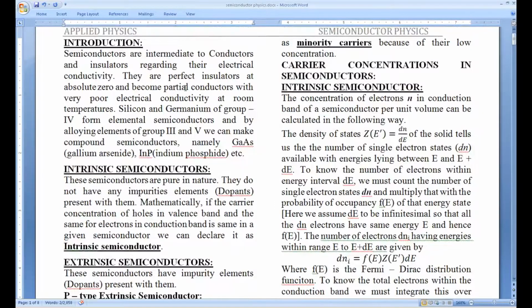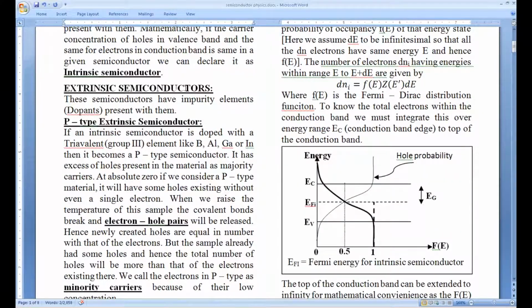Usually, if you take an intrinsic semiconductor at absolute zero, there will be 0 electrons and 0 holes because their numbers are equal, and at absolute zero it's not a conductor. Whereas if you hypothetically imagine the p-type semiconductor at absolute zero, as there are an excess number of holes, the net charge is non-zero even at absolute zero, and the holes will be more in number even if the electrons are 0.